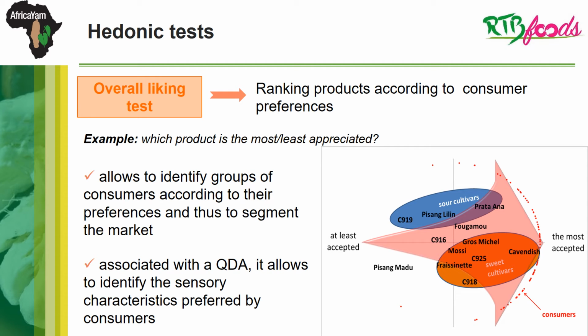The last tests are hedonic tests, also called consumer tests. One of them is the overall liking test. More than 100 consumers are asked to rank products according to their preferences. For example, which product is the most or the least appreciated? The overall liking test allows us to identify groups of consumers according to their preference and to segment the market.